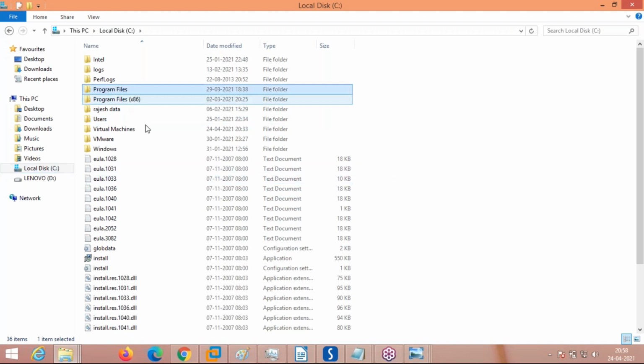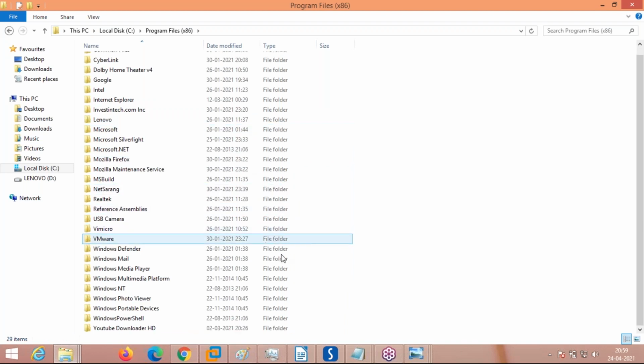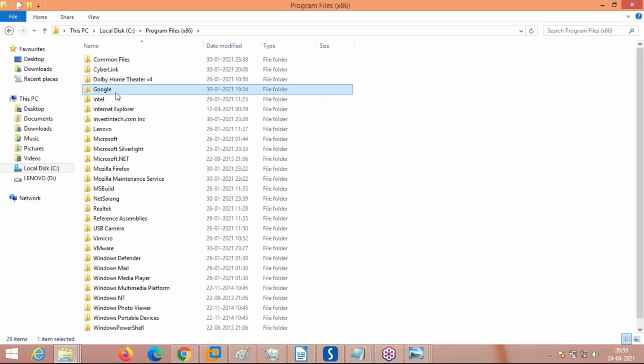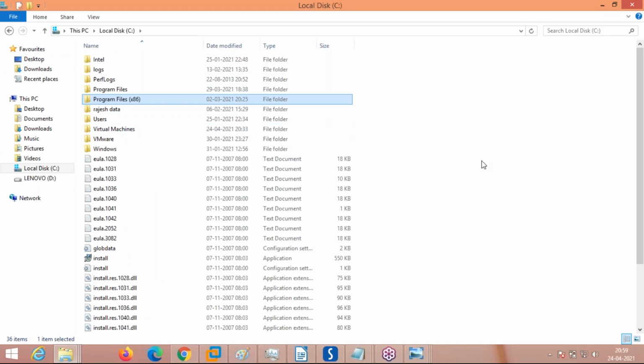What is the purpose of the Program Files directory, Bhupesh? What does it contain? Program Files contains the programs which we have installed, user applications, not Windows. Firefox, media player, all these things are installed in Program Files. If you open it, see here, these are the applications installed. It can be a web camera, it can be the Google browser. All these are application-level programs that will be installed.